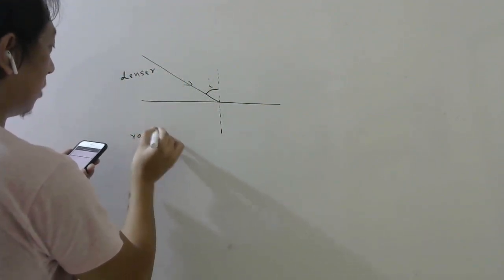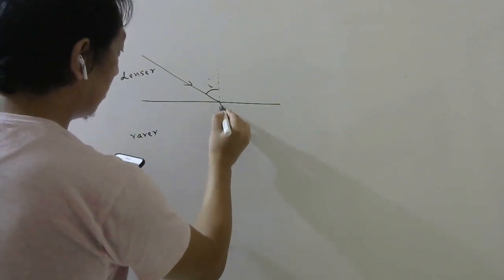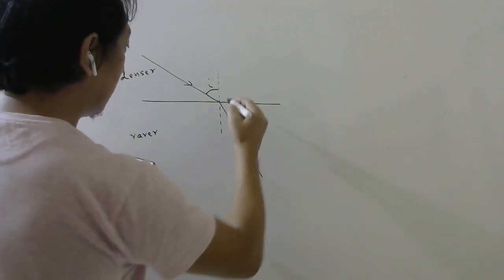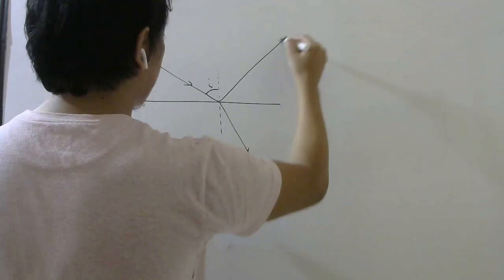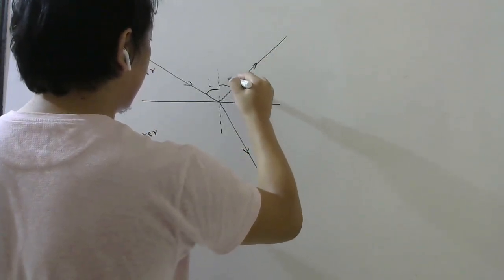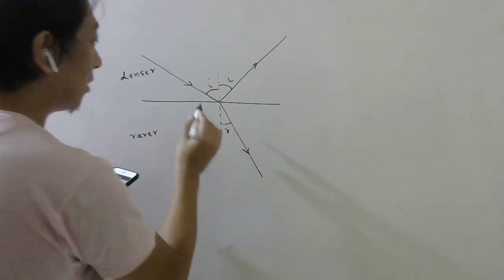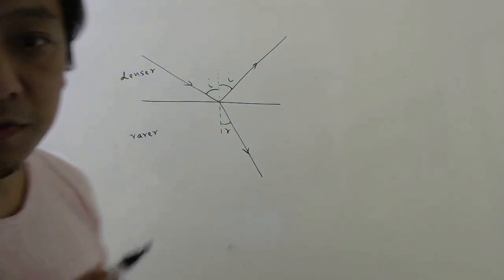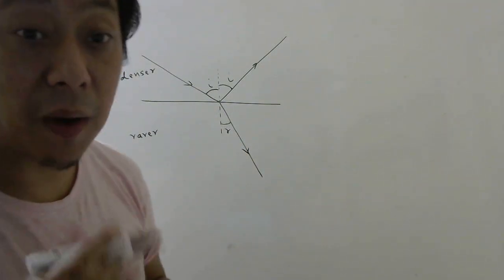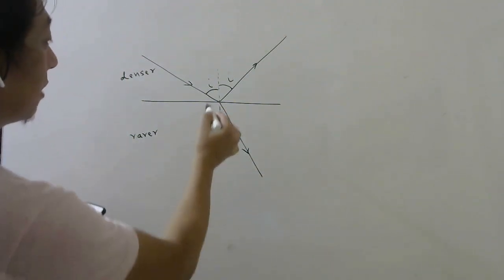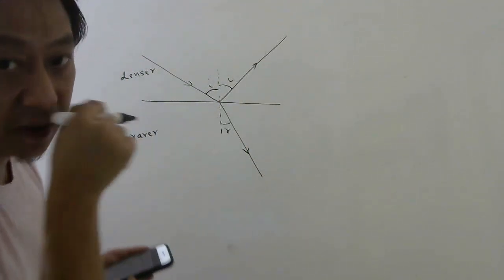If it is going from denser to rarer, it will bend away from the normal, and this will be reflected in such a way that this angle and this angle must always be same. So this is not an example of total internal reflection, remember. This is an example of partial reflection, because some light is reflected, some light is refracted.